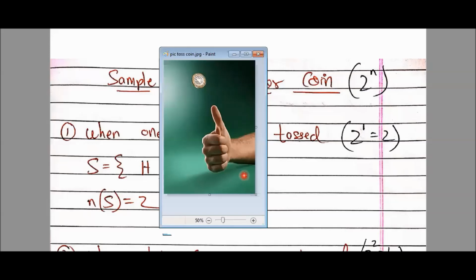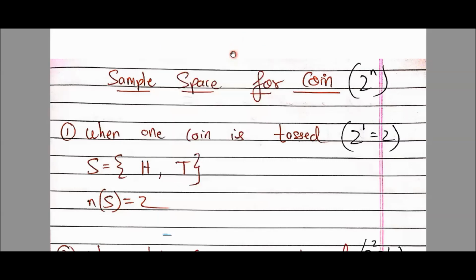Yes, tossing a coin. It's very simple, and the best part I like about this chapter is we can relate it with our practical day-to-day life. Okay, so let's see. Sample space for coin. Sample space means all possible outcomes. जो कुछ भी आ सकता है वो sample space.